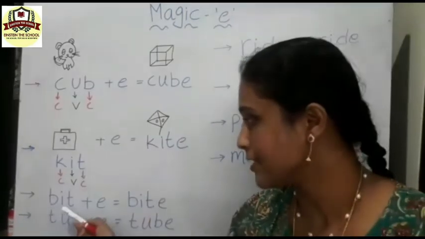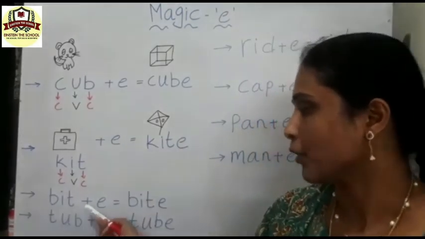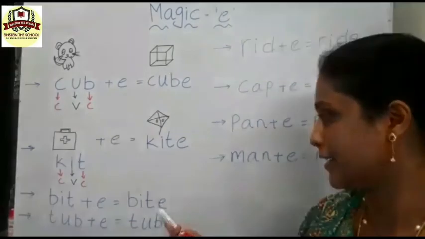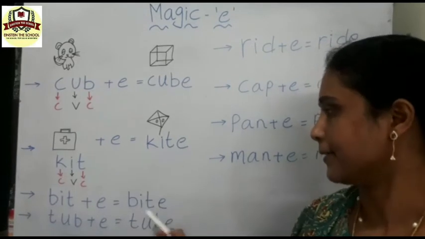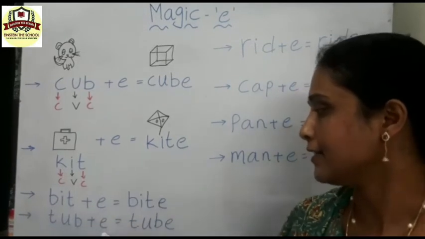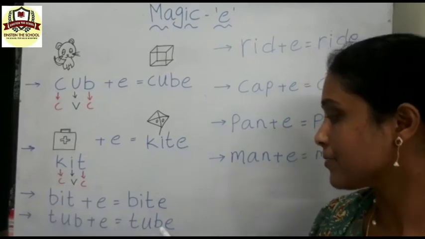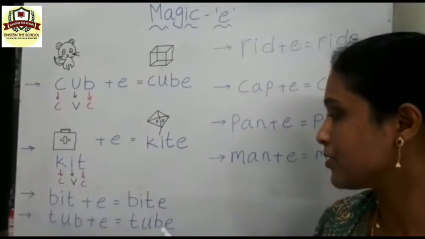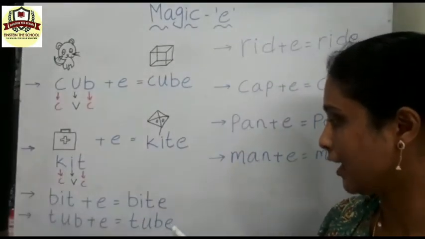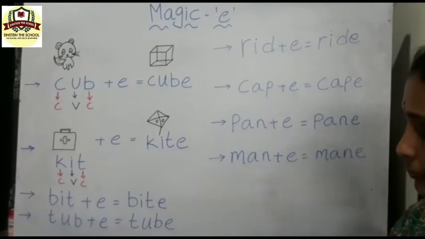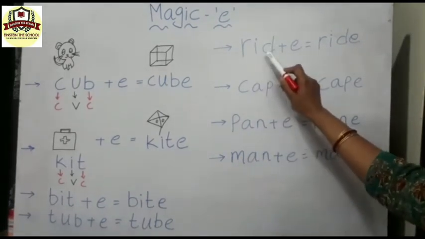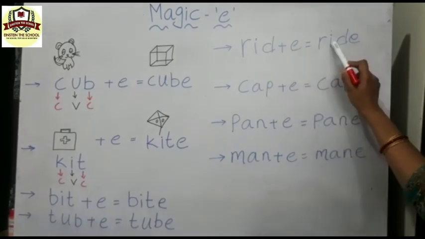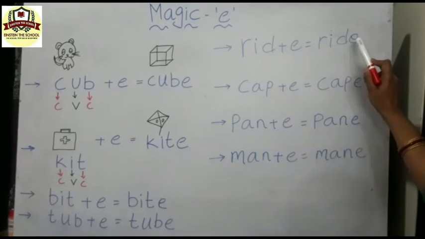Similarly, see another examples. Bit, B-I-T, bit. When we add E, bite, B-I-T-E, bite. Bit becomes bite. Now tub, T-U-B. After adding the letter E, it becomes tube, T-U-B-E, tube, isn't it? Now see another one. R-I-D, rid. Plus, we are adding the letter E. Now it becomes ride, R-I-D-E, ride.